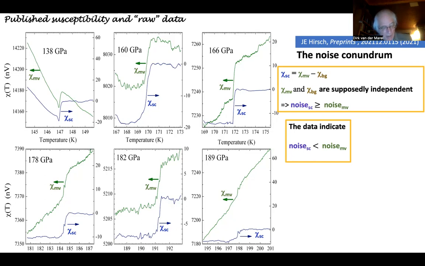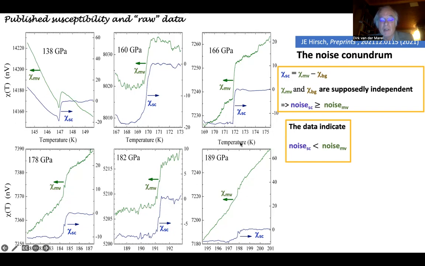So I thought a bit about it and said very soon, okay, it could be just that they smoothed the superconducting signal after taking this difference. Then, of course, you would have a smoother curve. But if that's true, then it's hard to understand why you have anything like this that's so spiky.